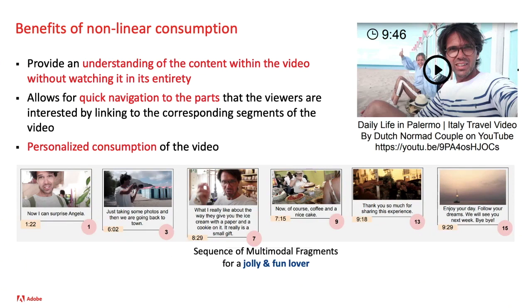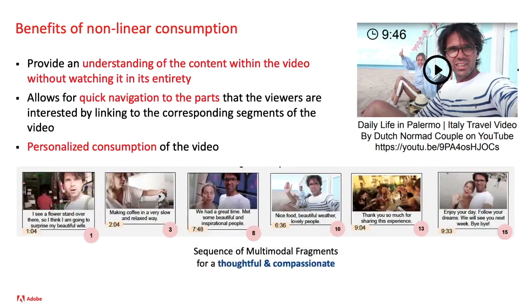And lastly, not all viewers are interested in watching the same content. For this video, some viewers may prefer to have multimodal fragments that highlight the jolly and fun-loving part of the video, while other viewers may want the multimodal fragments to highlight sentimental bits in the video. To that end, our method also takes the segment-level viewer preference into account while generating the sequence of multimodal fragments. Here on the screen, you see the output for a jolly and fun-loving viewer. And here you see the output for a viewer who prefers to watch thoughtful and compassionate content.